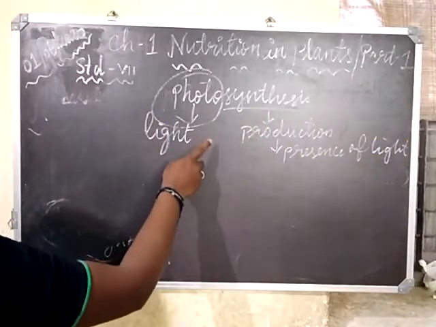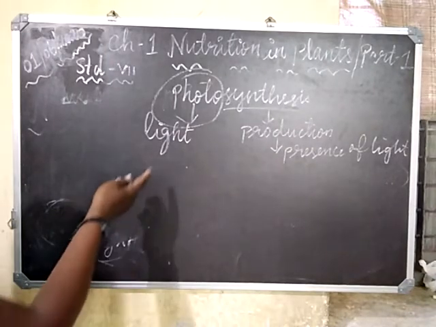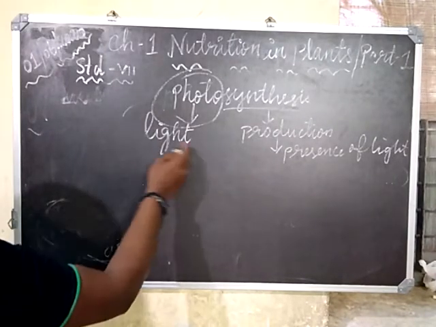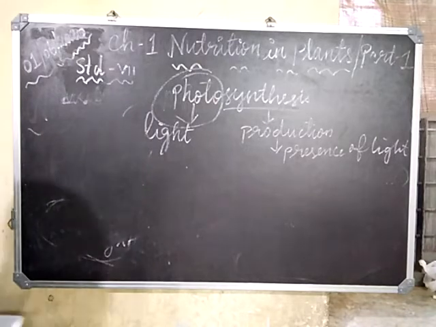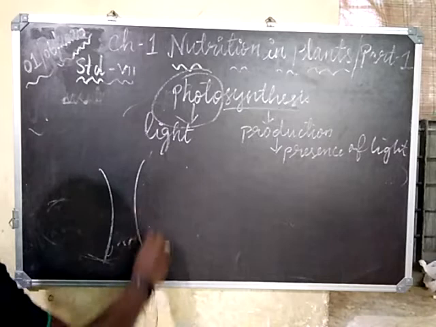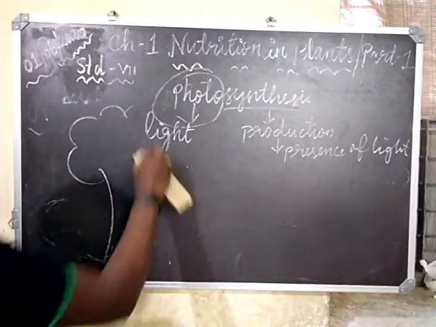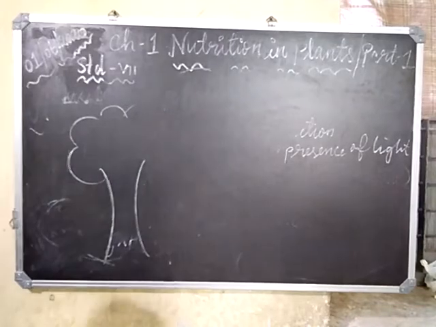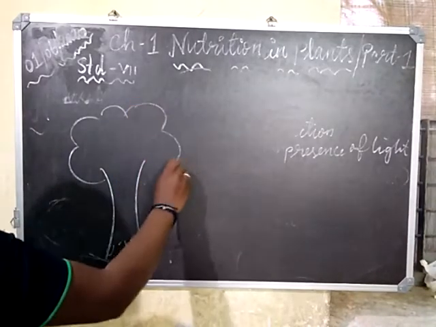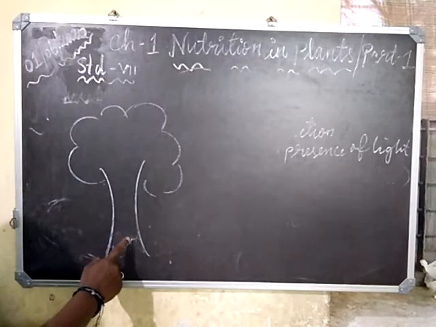Now, when this food is manufactured, it requires a certain process. So, let's see. I have a tree here.